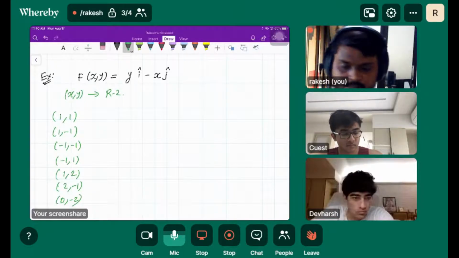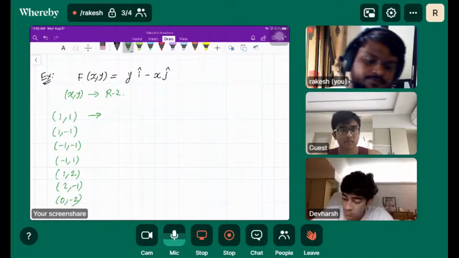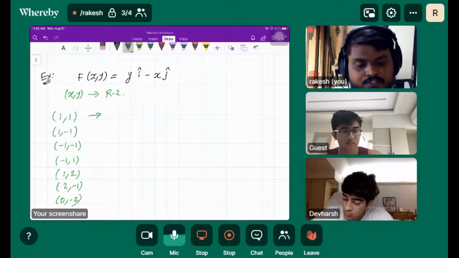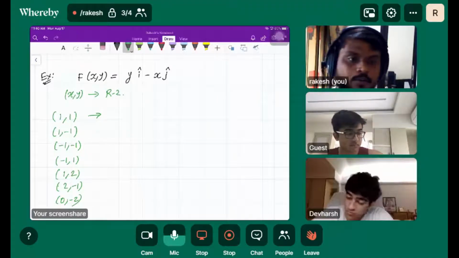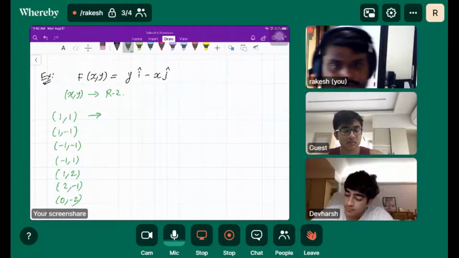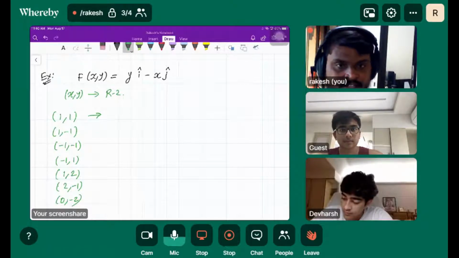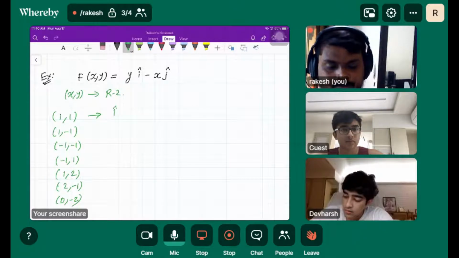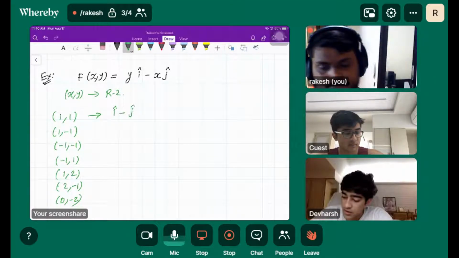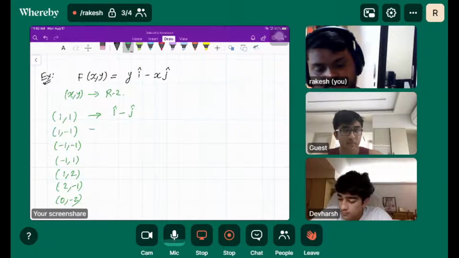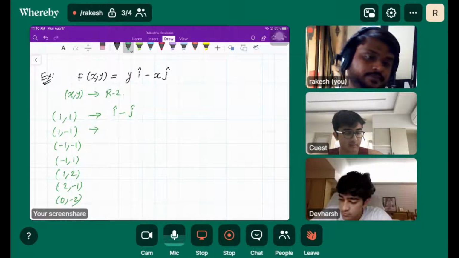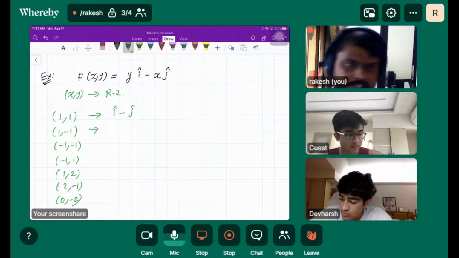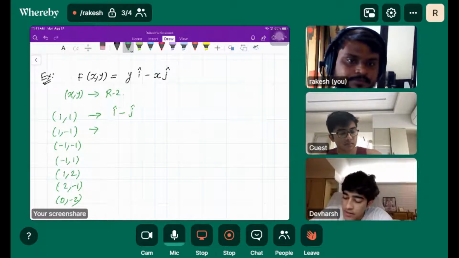Let's find the corresponding vectors. What would be the first vector? 1 comma 1 will give you the vector i cap minus j cap. What about 1 comma minus 1? The corresponding vector is minus i cap minus j cap.